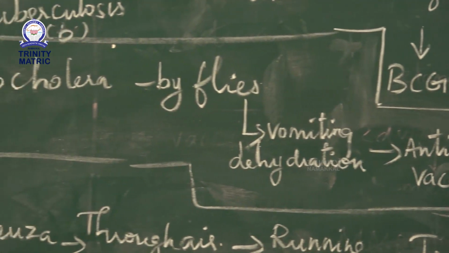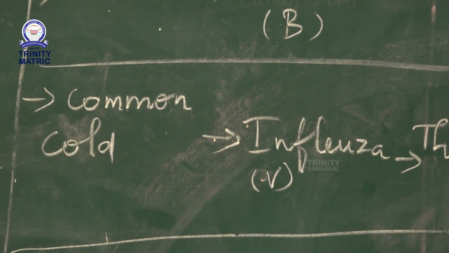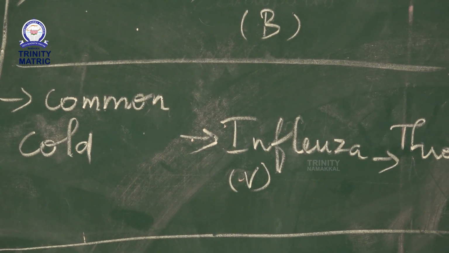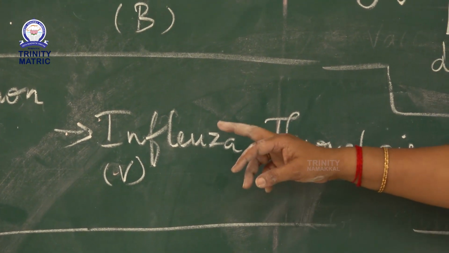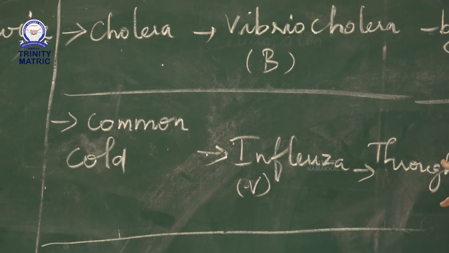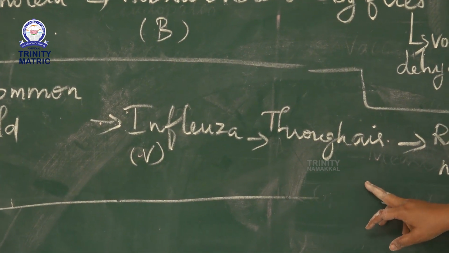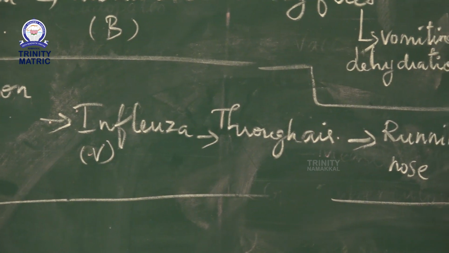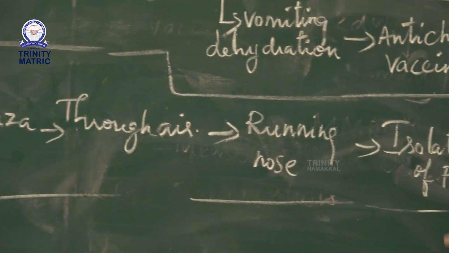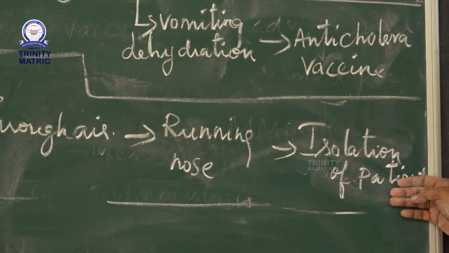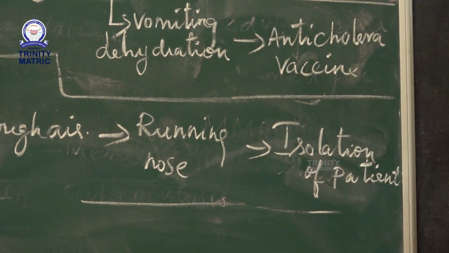The next disease, the common cold. This is very common in the environment and mostly affects children. It is caused by the influenza virus. The common cold spreads through the air. A running nose is a symptom of the common cold. Then isolation of the patient. Isolation means keeping the patient separate; then the common cold will be cured.